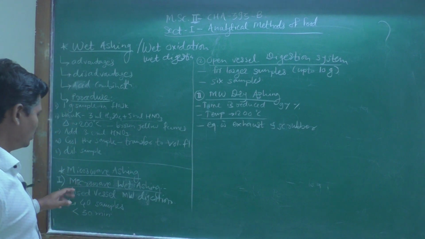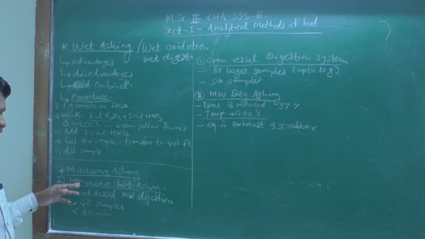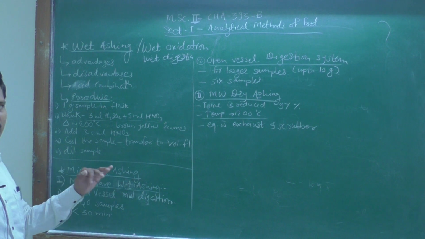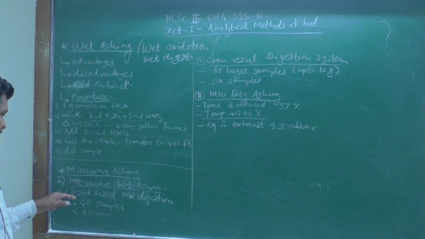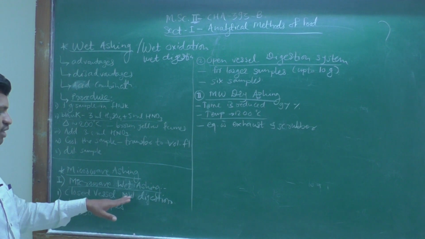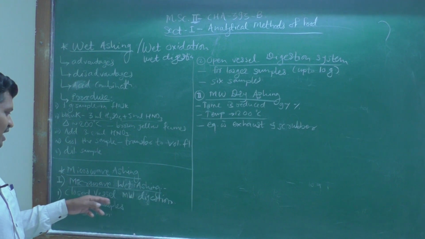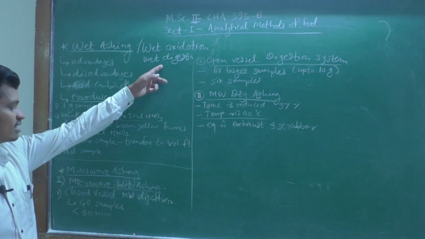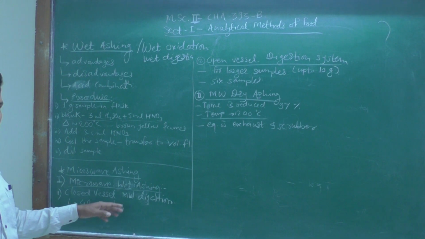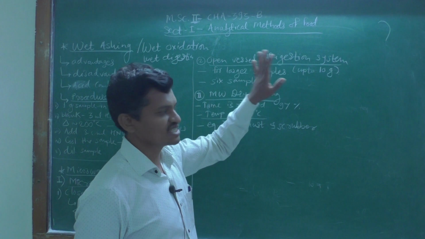We will discuss them one by one. First one is microwave wet ashing. In microwave wet ashing, there are again two types. The first one is closed vessel microwave digestion, as it is a wet technique, so it is also called digestion, and the second one is the open vessel digestion system.